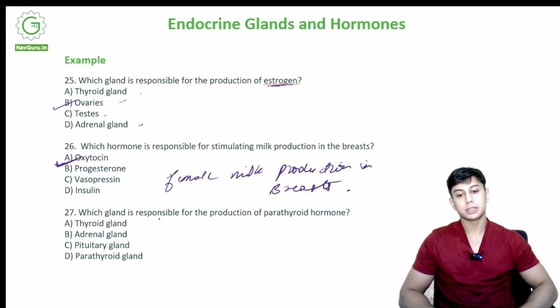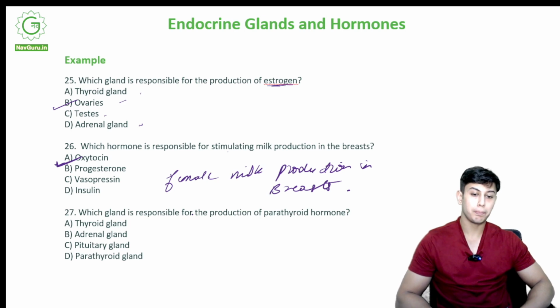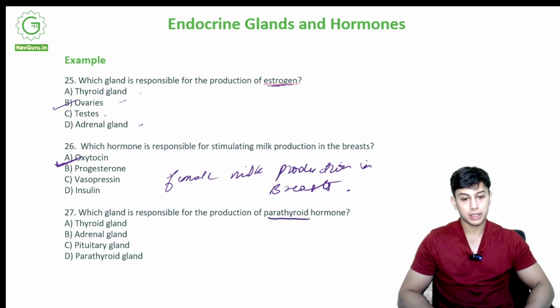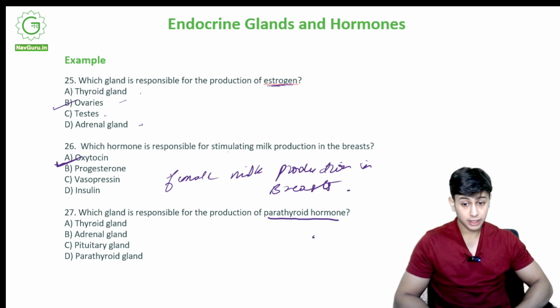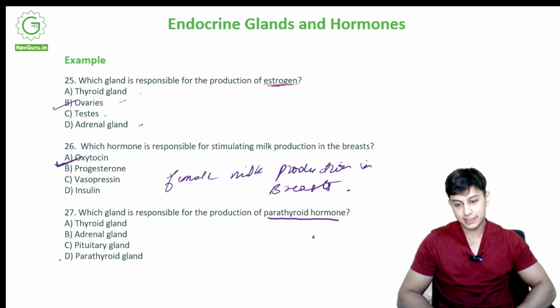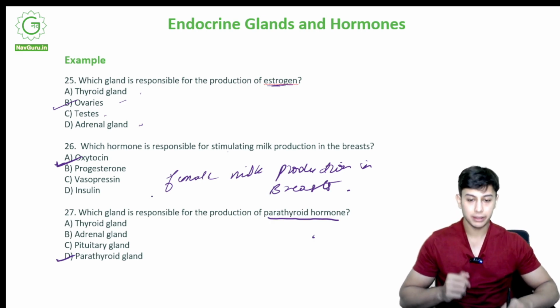Which gland is responsible for the production of parathyroid hormone? The correct option, is it A, thyroid? Is it B, adrenal? Is it C, pituitary? Or is it D, parathyroid gland? It is D, parathyroid gland. Don't take thyroid gland. It is parathyroid gland.